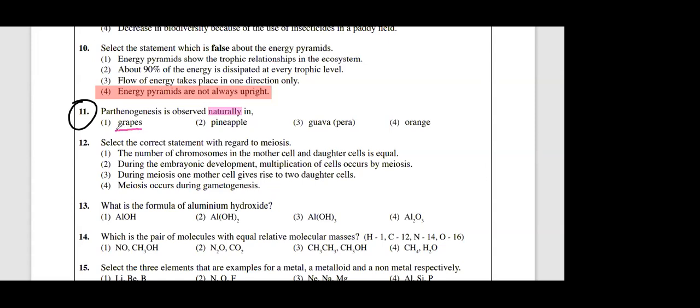Some students write, they underline grapes. If they give the word artificially, then you can underline the word grapes, right? Okay, or orange. So underline the word natural, right? Parthenogenesis means the occurrence of seedless fruit.